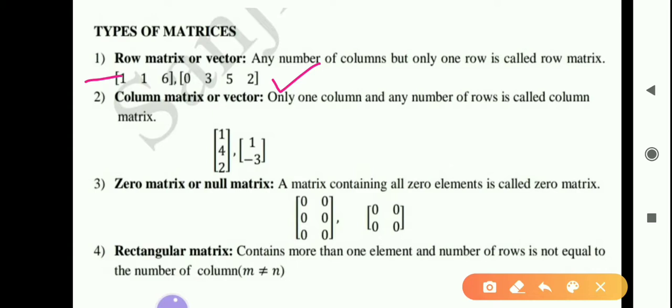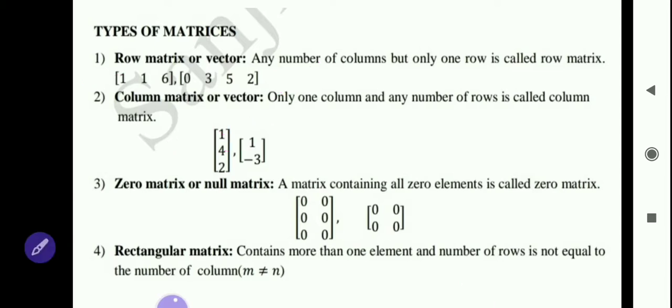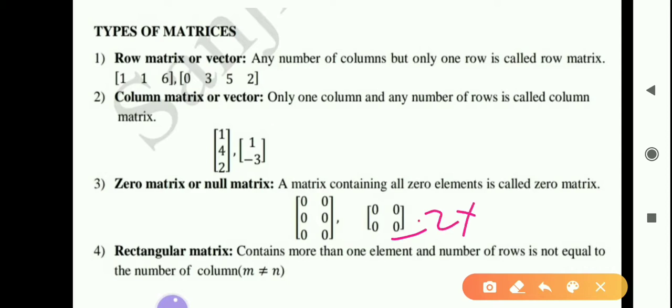Then the next one is column matrix. Column matrix means only one column and any number of rows, and it is also called a column vector. For example, here in the first matrix, the first column is 1, 4, 2. Only one column, but rows are 3, that is, this is R1, this is R2, this is R3. Okay, the next type is zero matrix. Zero matrix is also called a null matrix. Zero matrix means the matrix in which all elements are zero. For example, this matrix here 0 0 0 0. The order of this matrix is 2 by 2, so this matrix is called a null matrix.